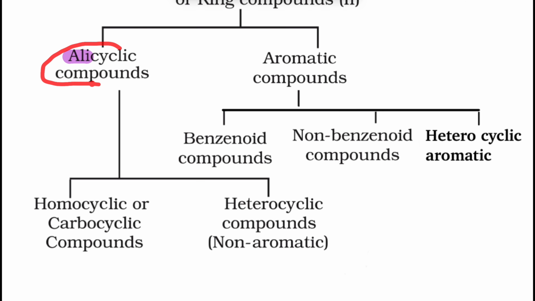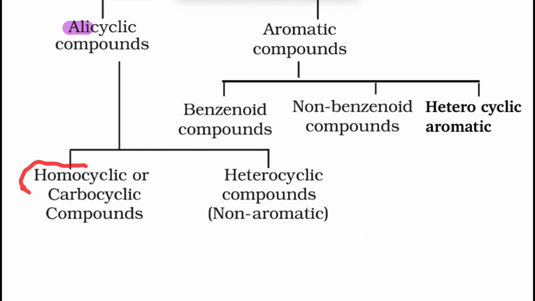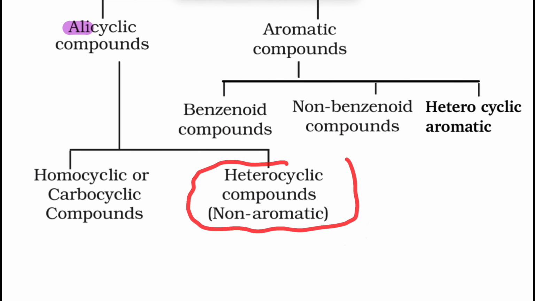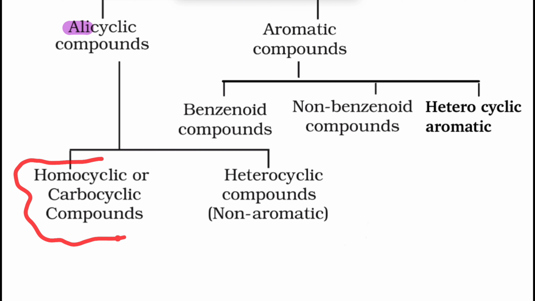These alicyclic compounds are further classified into two types: homocyclic and heterocyclic. Homocyclic, or carbocyclic, means the ring is made up of only carbon atoms. No other element is present in the ring system.